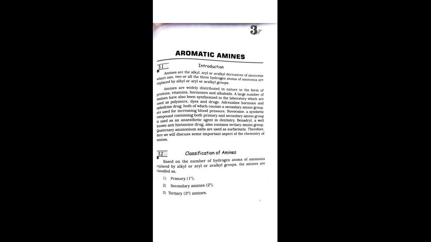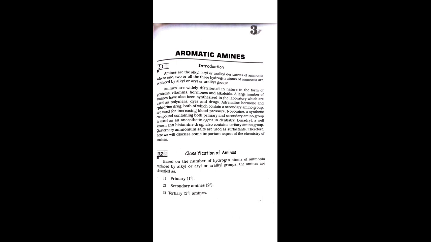Amines are the alkyl or aryl derivatives of ammonia. What alkyl and aryl are, we will know in the later part of this chapter. Just hear the names for now; the actual definitions of alkyl and aryl we will let you know later.